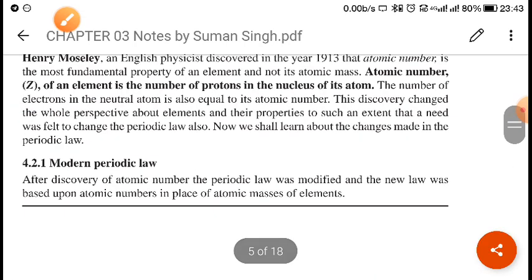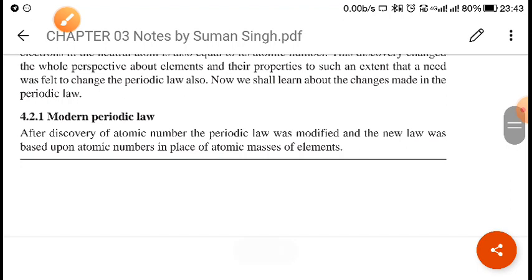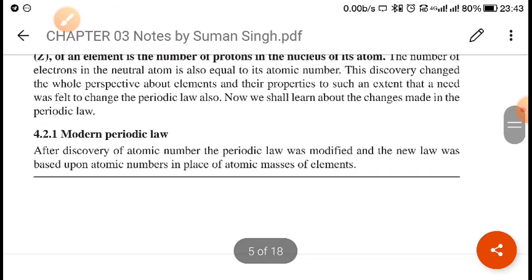So what does the modern periodic law say? Modern periodic law is based on atomic number. I hope you know this, you have also learned this in junior classes. The modern periodic law tells us that the physical and the chemical properties of the elements are a periodic function of their atomic number, not the atomic mass. Okay, not the atomic mass.